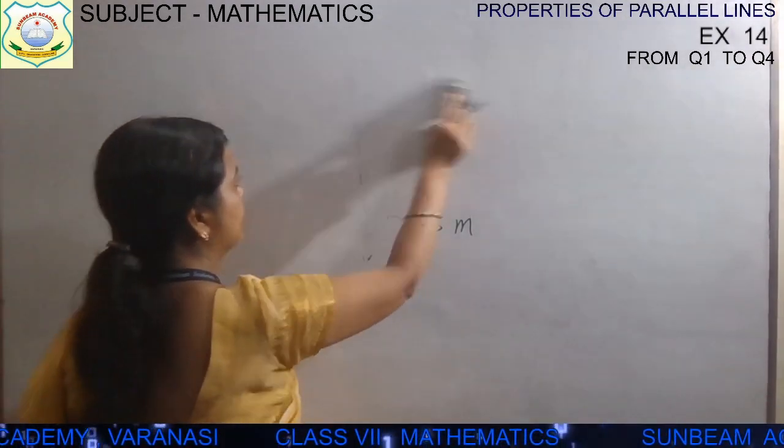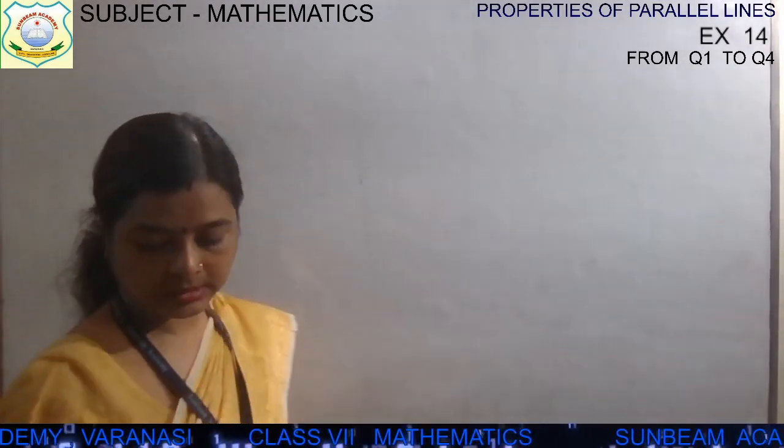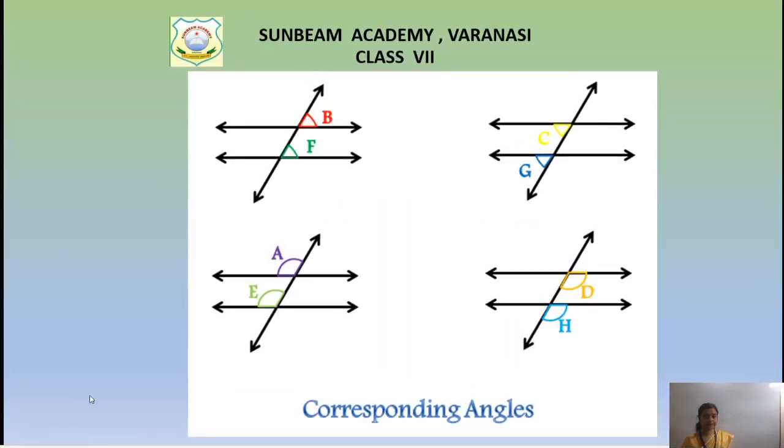Now after that, let me show you the PPT. See this. It clearly shows you the corresponding angles. Angle A and angle E. See, children, angle A and angle E, then it will be your corresponding angle. It is on the same side of the transversal, and it is on the upper part of both the lines. Okay, see the diagram.